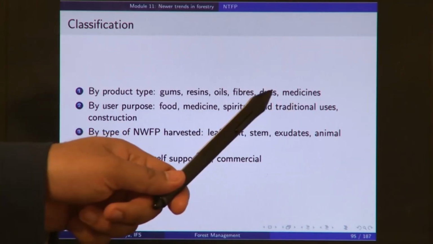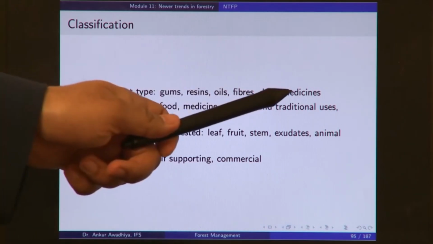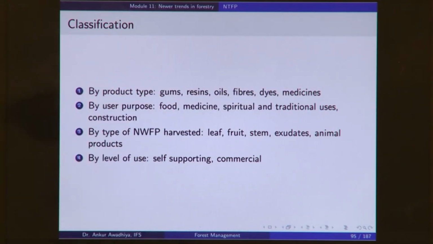Another product is dyes. Dyes are those things that can be used for coloring other substances. Different plant parts have different colors, and you can extract different dyes out of them. And medicines. We also get different kinds of medicines from the trees and the other plants inside a forest. So, these are all different kinds of products that we get.